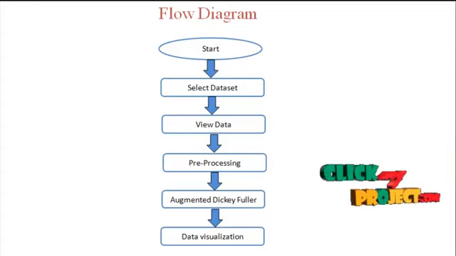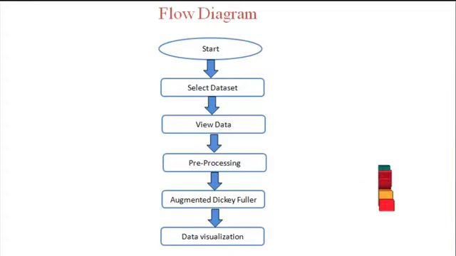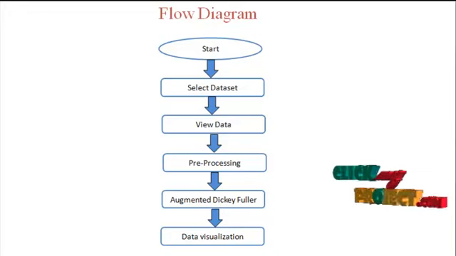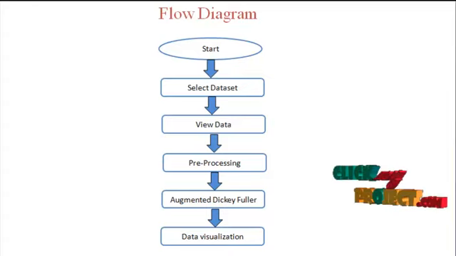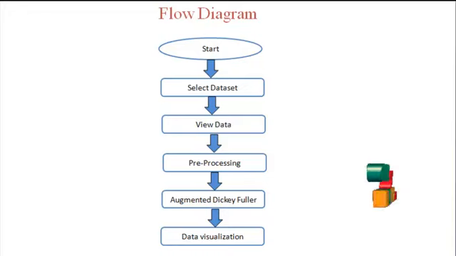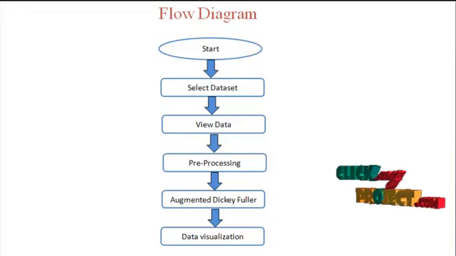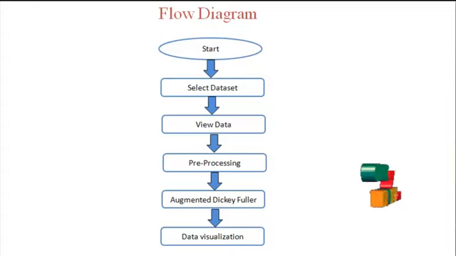In the pre-processing method, we are going to forecast the temperature time series dataset. Then it will be processed into the stationary test. In the stationary test, the ARIMA model is used to find the coefficient and standard error values of the data. Then finding the residual value of the temperature and air passenger datasets.